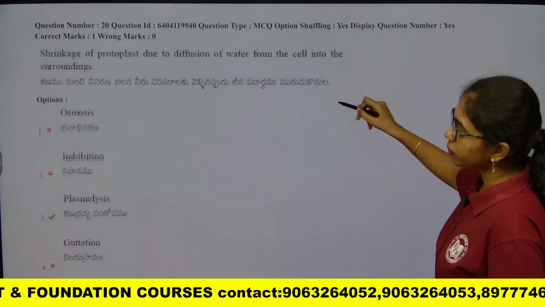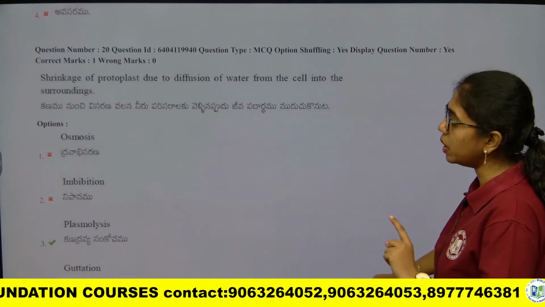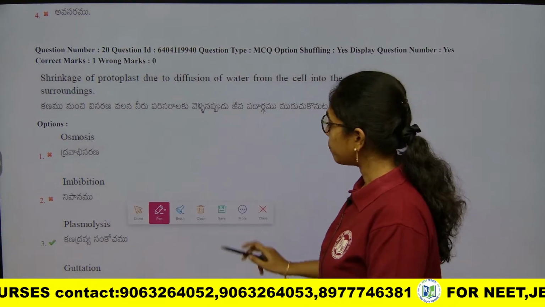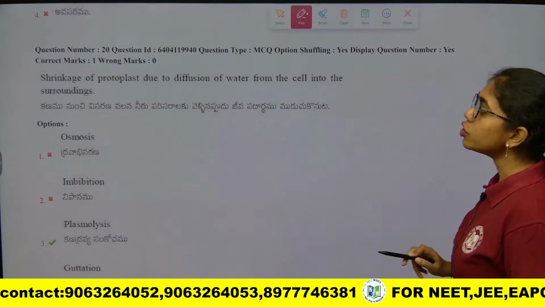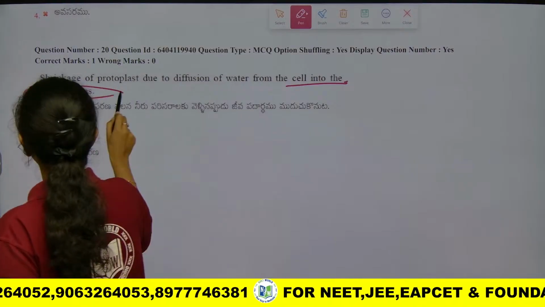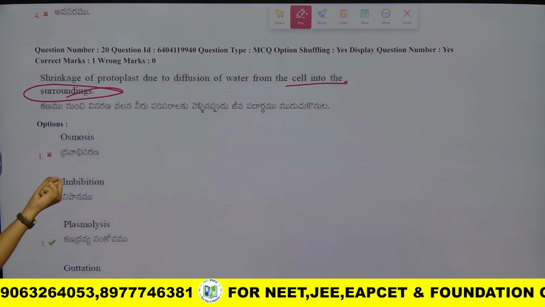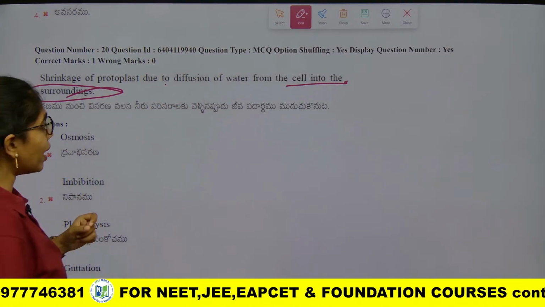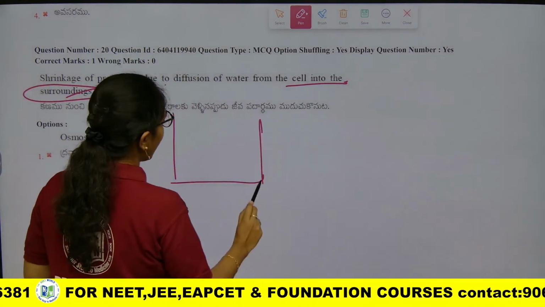Next, the last question of today's class, which is very simple. This is from transport in plants of plant physiology. Shrinkage of protoplast due to diffusion of water from the cell into the surroundings. Shrinkage of protoplasm due to diffusion of water. This is what we have learned under plasmolysis.